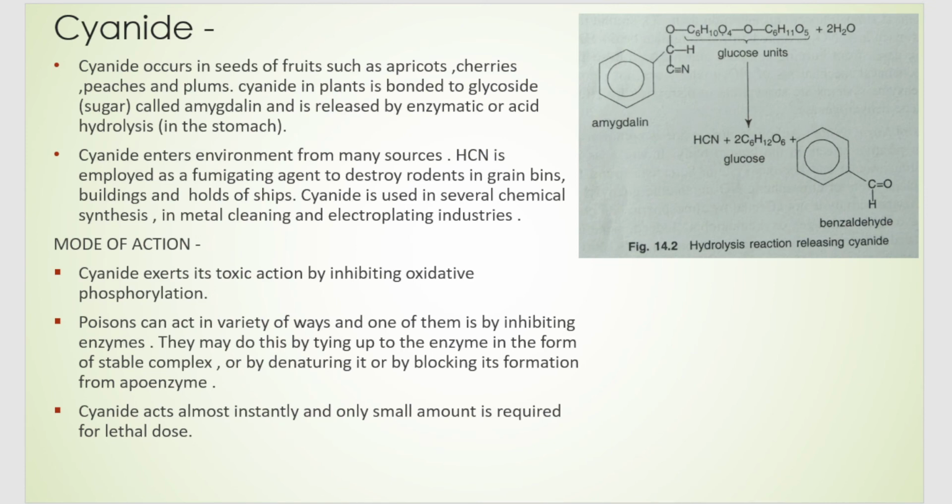Next is cyanide. Cyanide is one of the most common poisons that you've heard of. It is actually seen in seeds of some fruits, even apple seeds, and it occurs in seeds of fruits such as apricots, cherries, peaches, plums, etc. In these plants, it is bound to a glycoside called amygdalin. So this is amygdalin, in the form of sugar. Cyanide is present in the bound form, not in free form.